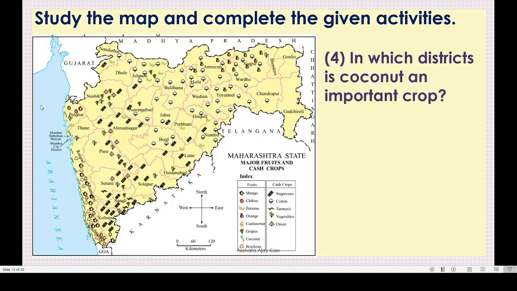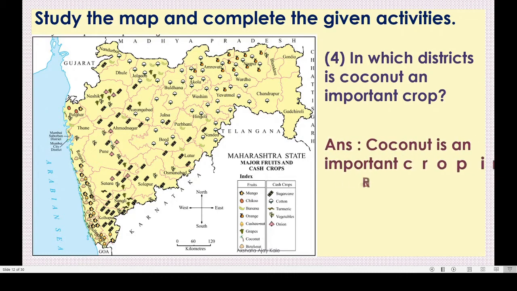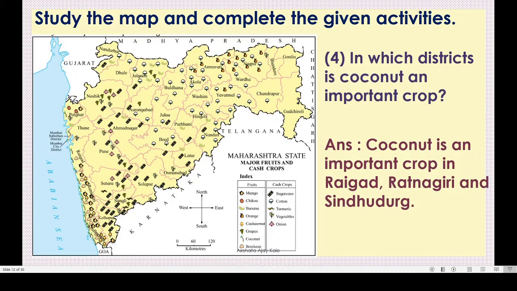We will write the names of these districts. Coconut is an important crop in Raigad, Ratnagiri and Sindhudurg. In Palghar only one tree is shown. So what is the question asked here? In which district is coconut an important crop? Coconut crop is very important in these three districts. If you want to write Palghar, you can write it here also.